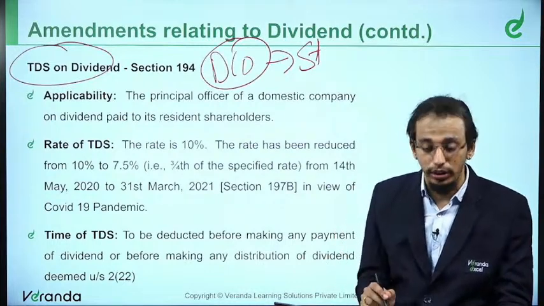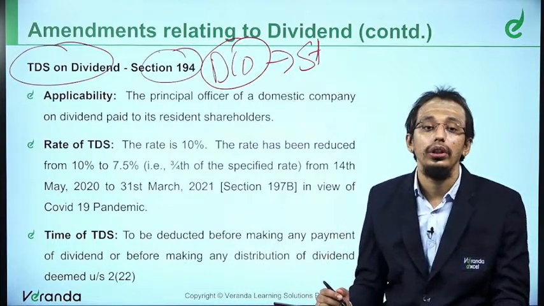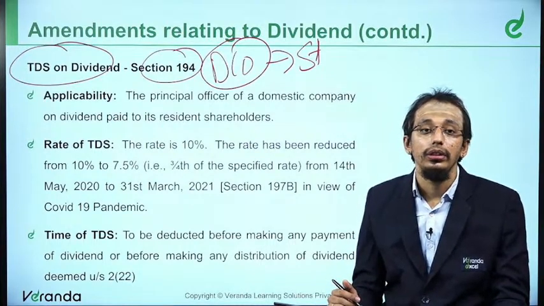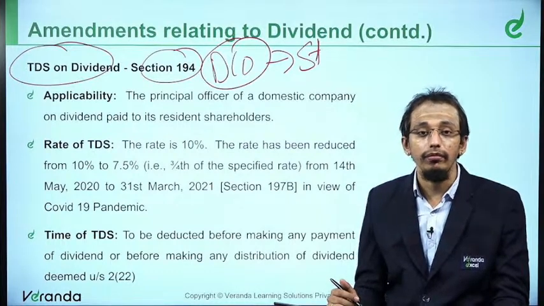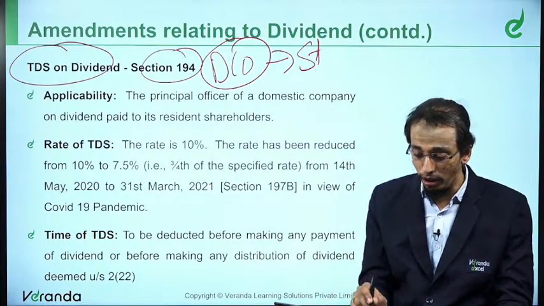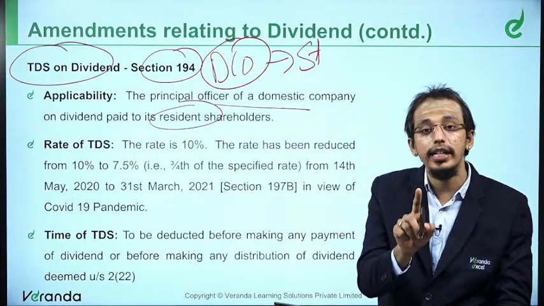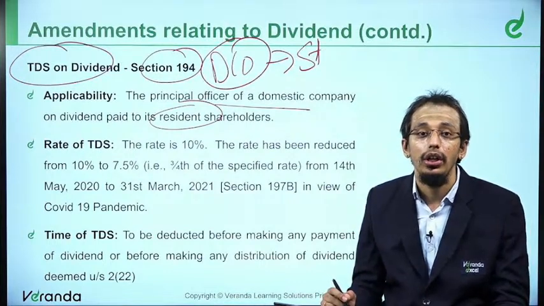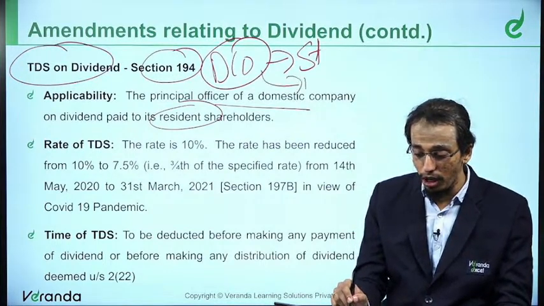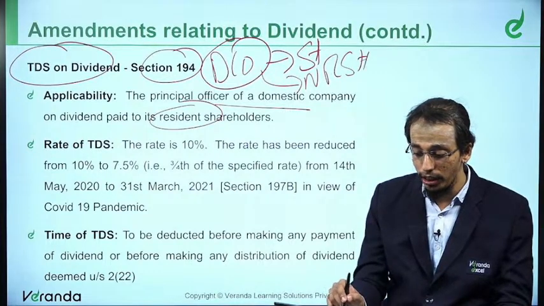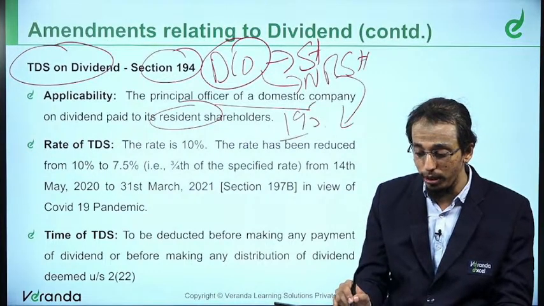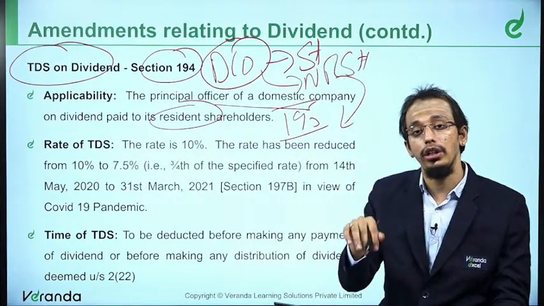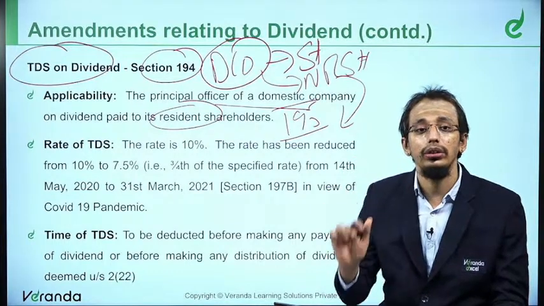So the TDS on dividend is section 194. TDS on dividend is now applicable, which is given in section 194. Who should be deducting? The domestic company, when making a payment to resident shareholders. If the domestic company is making a payment to non-resident shareholders, then what would happen? As usual, section 195 would be applicable. For most of the payments to non-residents, 195 would be applicable. Here also it will be only 195.